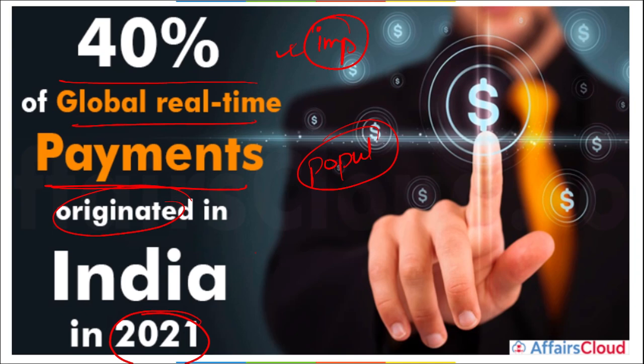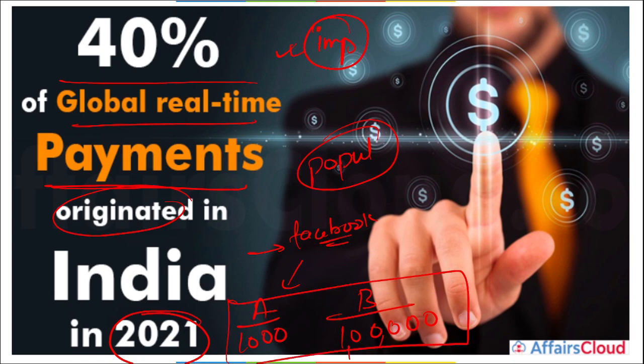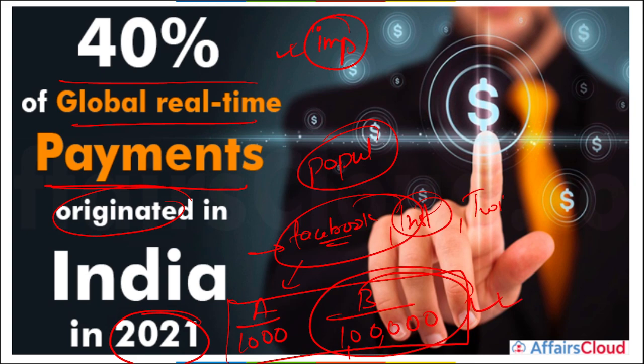For example, say Facebook will be more profitable in which country? Say two countries. Country A has a population of just 1,000 people, but B has a population of 1 lakh people. In which country do you think there will be a better business opportunity for Facebook, Instagram, your various other applications, say for example Twitter? So who do you think will have the better opportunity? Definitely B, that is the advantage of having a large population.